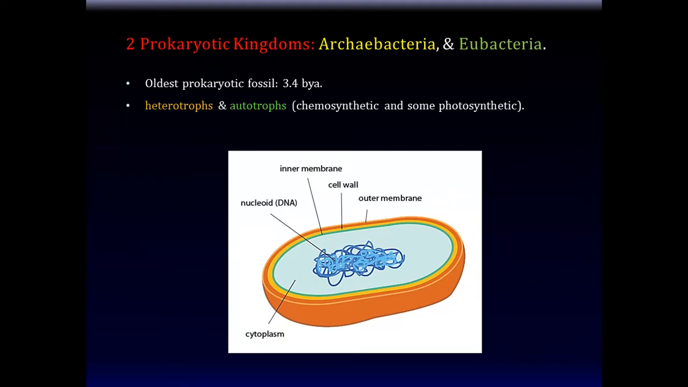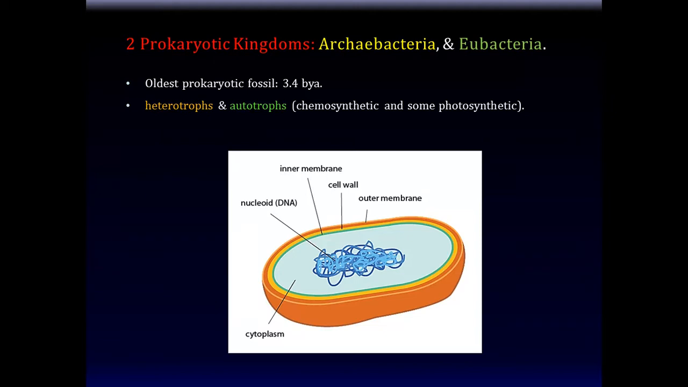So let's talk about these individually, briefly. The 2 prokaryotic kingdoms are the Archaebacteria and the Eubacteria. The oldest prokaryotic fossils, if you recall, are some 3.4 billion years old. That's how old the prokaryotes are. And these can be heterotrophs and autotrophs. In other words, they can generate their own energy, or they can get energy from somewhere else.